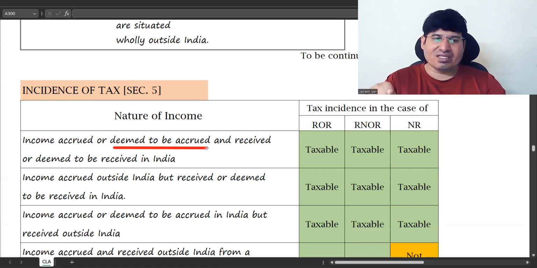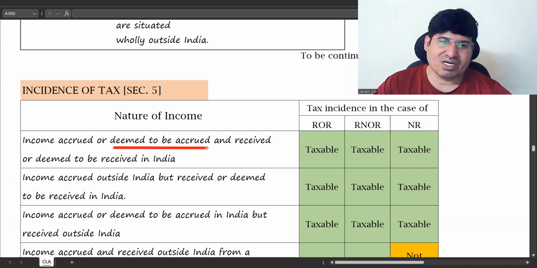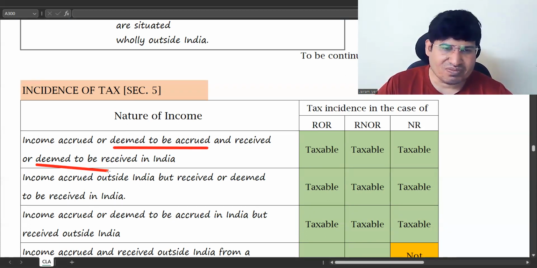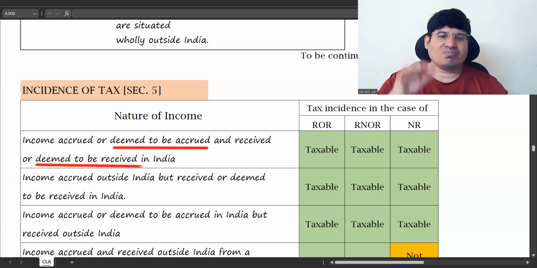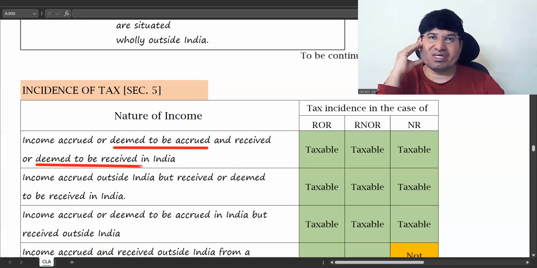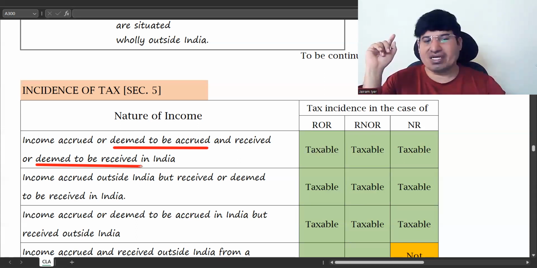Accrued and received are something you can very easily make out. You can make out the connection from India, so that's very easy to understand. The only thing is deemed to be accrued and deemed to be received. Certain things might appear as if they have not been received in India, but the law says that it will consider it as received in India. So it is that.